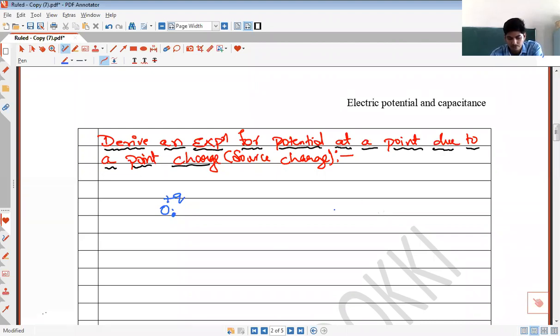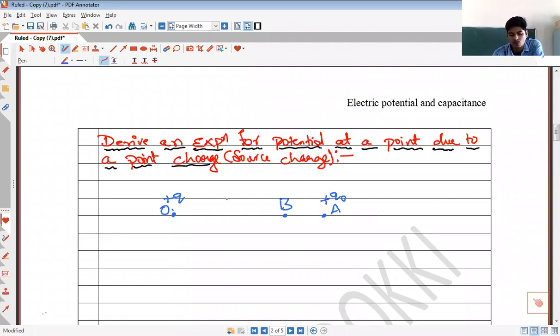What I do is, I choose 2 other points A and B, and I place a test charge Q0 at point A. See, what I have done is, in order to obtain an expression for potential at a point due to a point charge, I have considered a point charge plus Q placed at point O in vacuum. This charge will be creating an electric field around it.